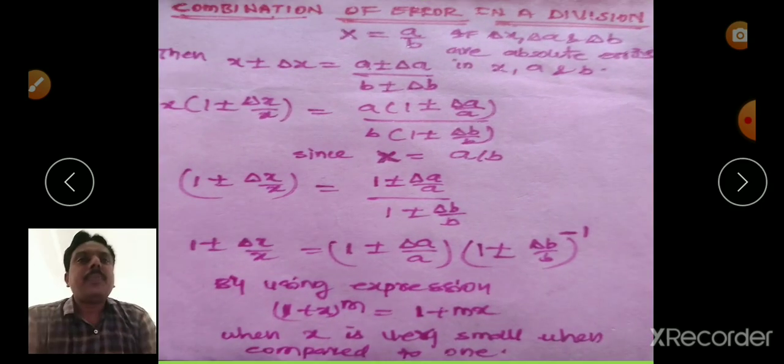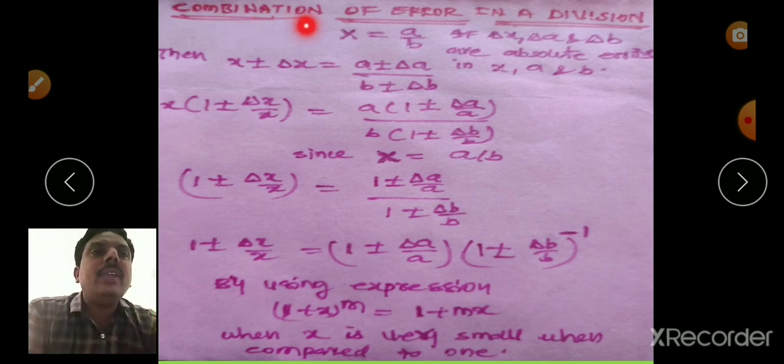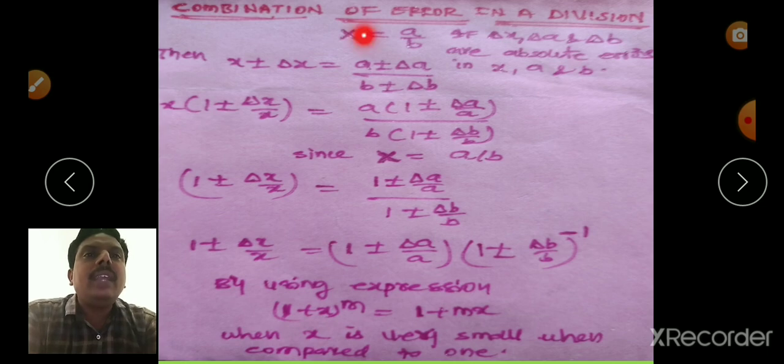Similarly, combination of errors in case of a division. If a physical quantity x is equal to A divided by B, suppose delta A, delta B and delta x are the absolute errors in the quantities A, B and x. Then we can write x plus or minus delta x equal to A, which can be written as A plus or minus delta A, B can be written as B plus or minus delta B.